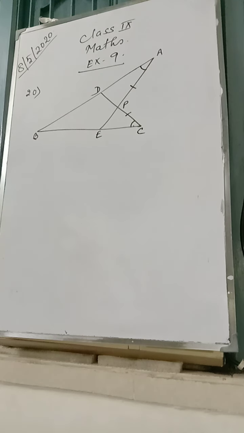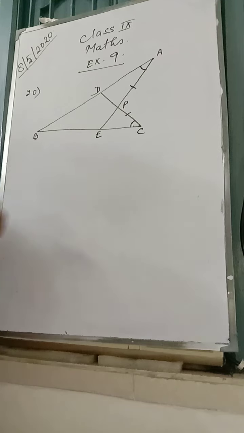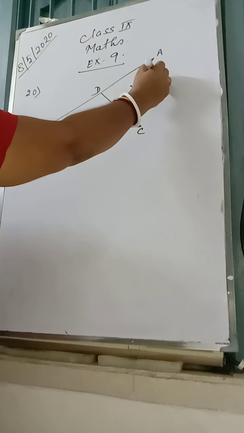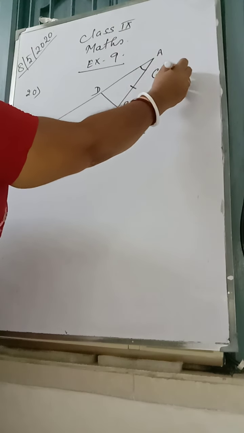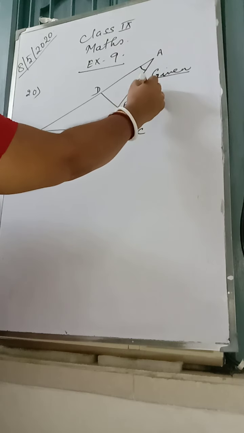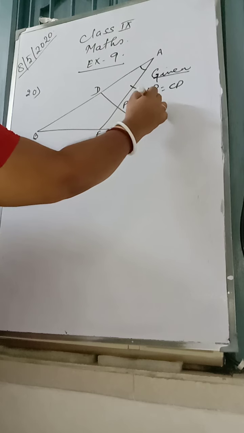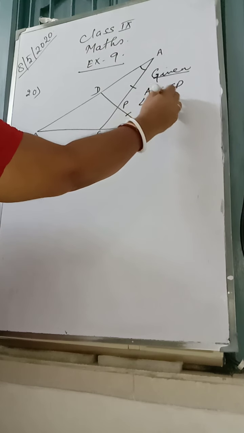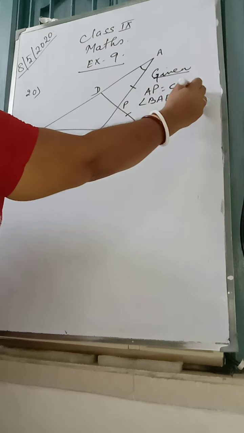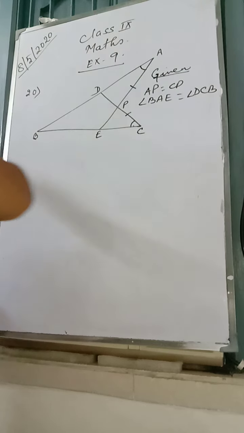Now, given: AP is equal to CP, angle BAE is equal to angle DCB, or BCD, whatever, it is the same only.